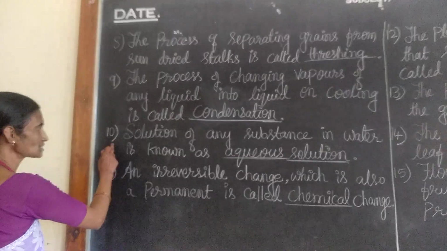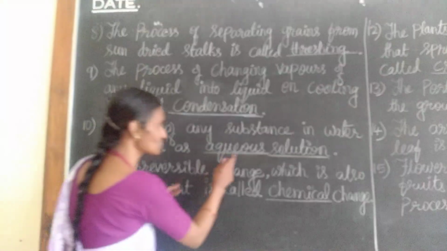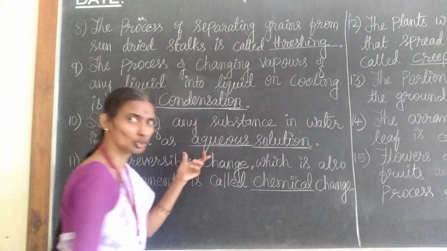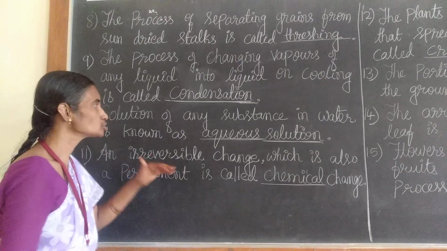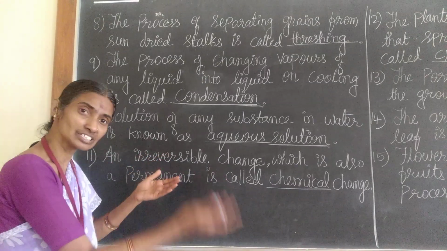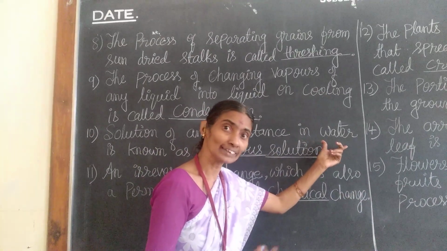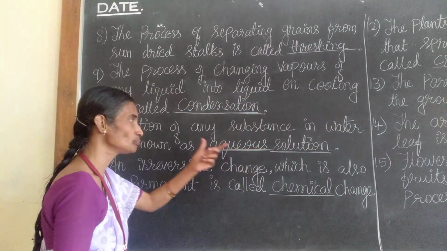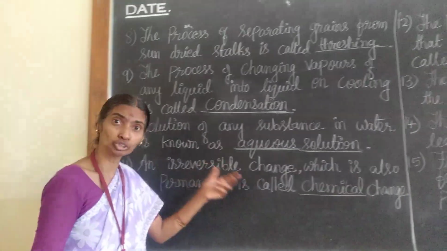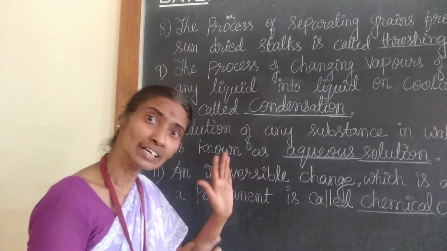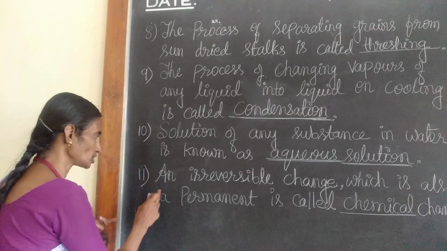And next, solution of any substance in water is known as aqueous solution. You know, the word aqueous or aqua stands for water. So when any substance is dissolved or a solution is made by using water, then that solution is called aqueous solution, in which water is used as a solvent.